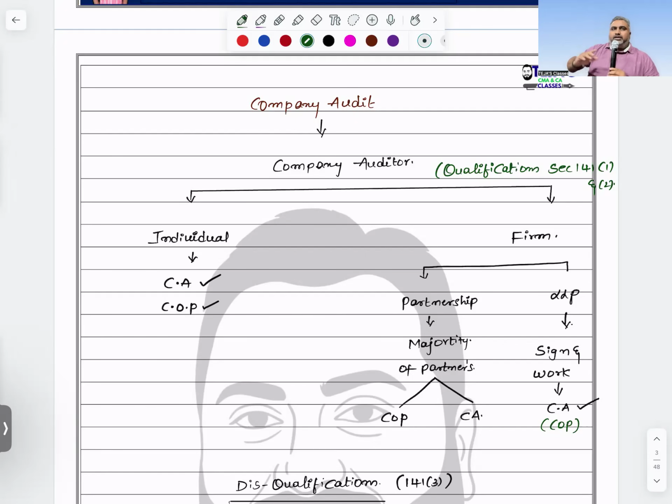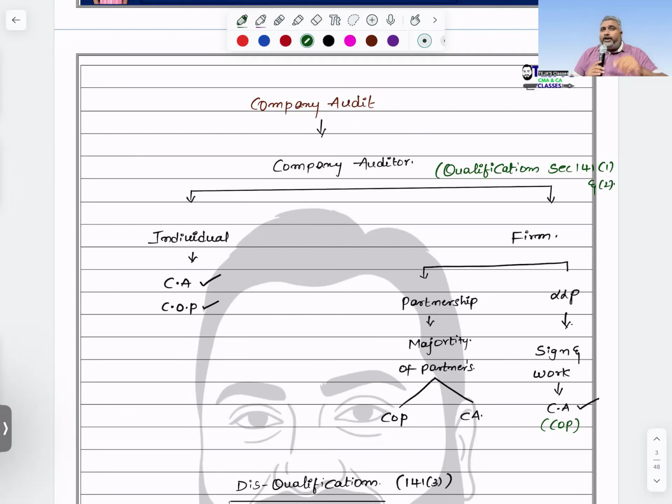So in case you want to act as an auditor for a firm, what are the conditions you are supposed to check? In a firm, many partners are there. Previously, from the body corporate point of view, the LLP was included. Now, as per the new Act, LLP is also eligible to act as an auditor, but the condition is that only a chartered accountant needs to sign on that particular assignment. Then only can an LLP act as an auditor.